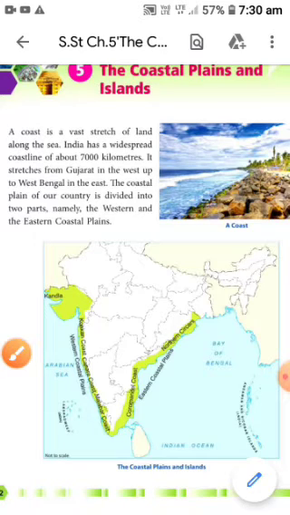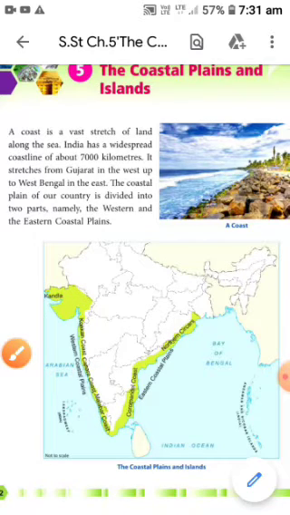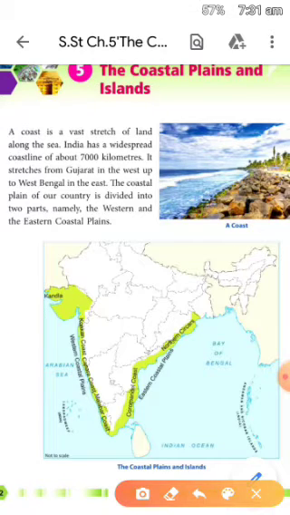India has a widespread coastline of about 7,000 kilometers. It starts from Gujarat and stretches to West Bengal in the east. This is known as the coastal plains. The coastal plain of our country is divided into two parts: on the west side, the western coastal plains, and on the east side, the eastern coastal plains.